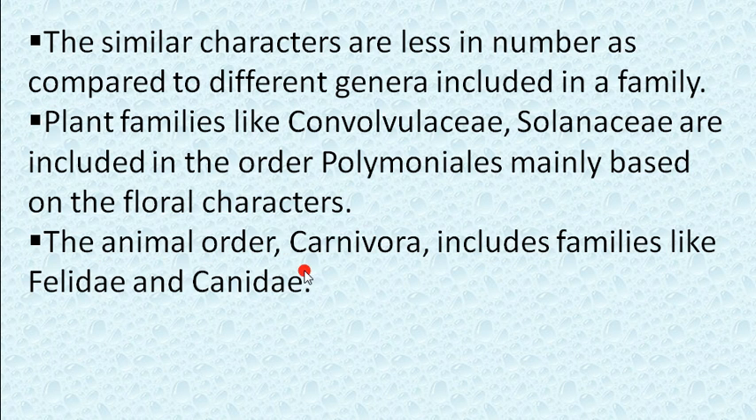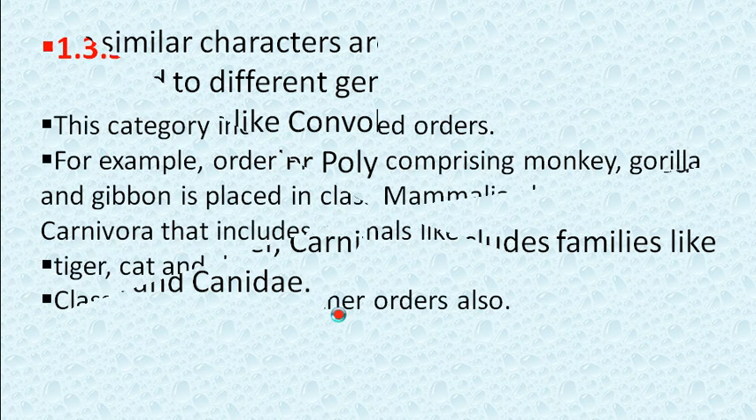Now the animal order, here we are talking about animals. In the animal order Carnivora, Carnivora is an order, and it includes families like Felidae and Canidae. It means dog and cat families are placed in the one order Carnivora. So here the order is one and two families are placed into it.